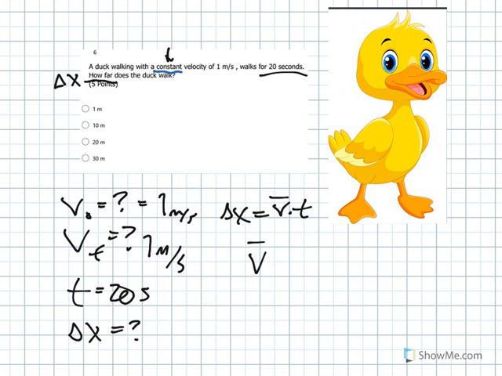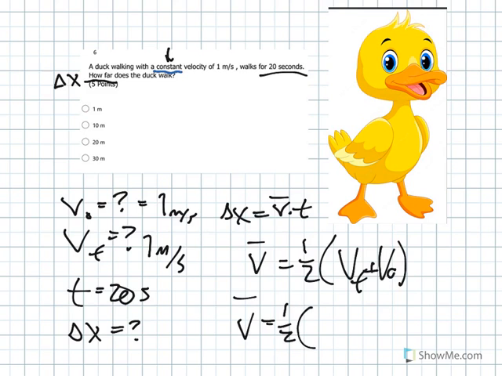Remember, V average is 1/2 of V final plus V naught, just to show you that this is logically consistent. And so V average is going to be 1/2 of 1 meter per second plus 1 meter per second, because V final and V naught are the same. So that's 1/2 of 2 meters per second, which amazingly is 1 meter per second.